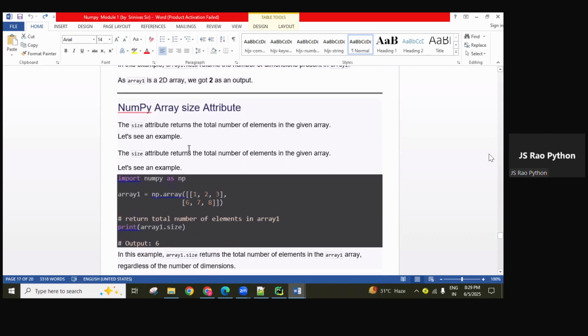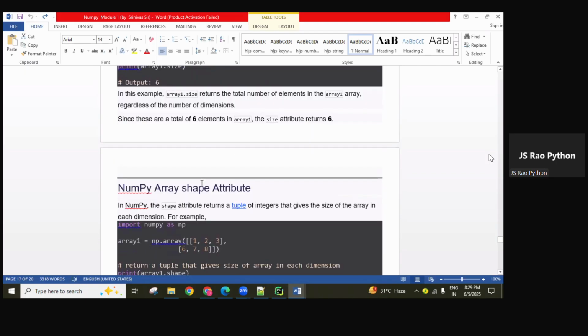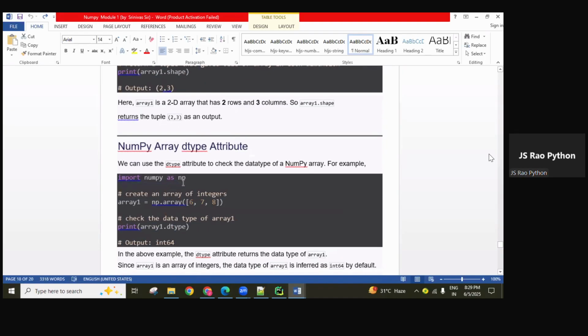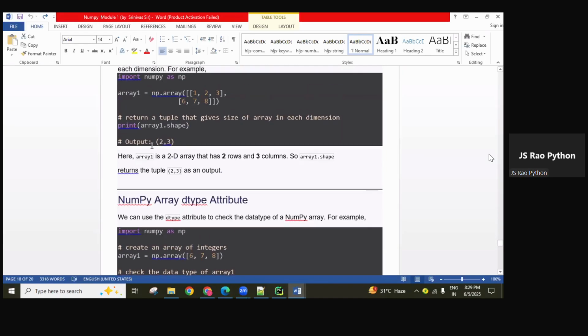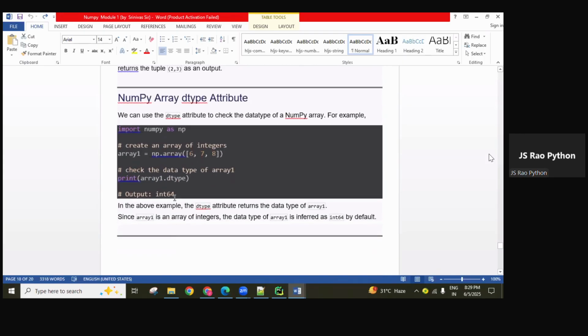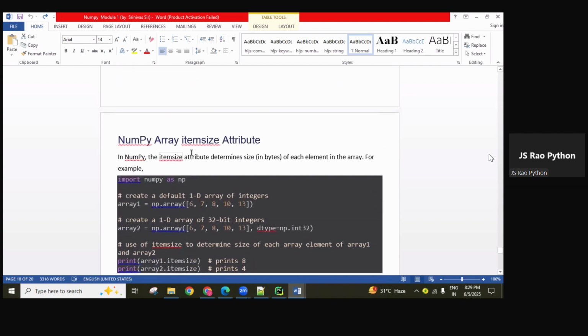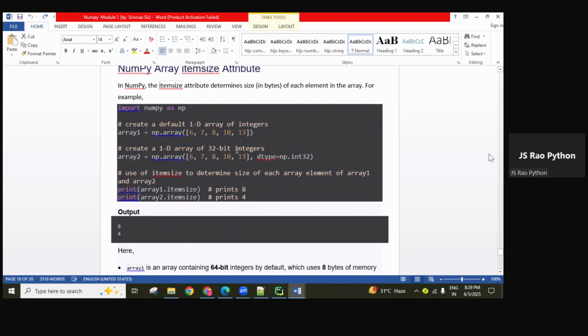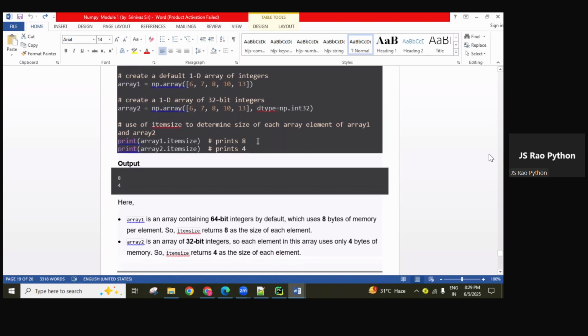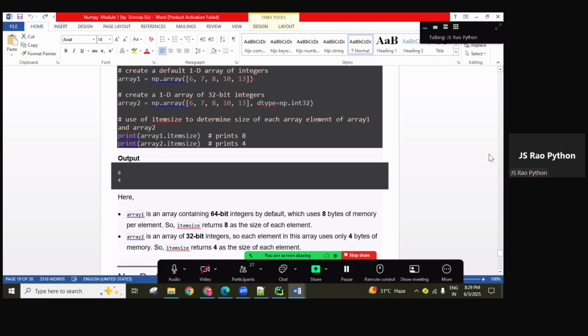So ndim, okay, you will get the dimension. Size attribute, you get the total number of elements. Shape attribute, here two rows, three columns, you get 2 comma 3. Okay, so if it is 3D, you get three values: slices, rows, columns. And dtype gives the data type. Okay, and the next, itemsize, guys. Here separate programs are given for every attribute. So now you can see here.